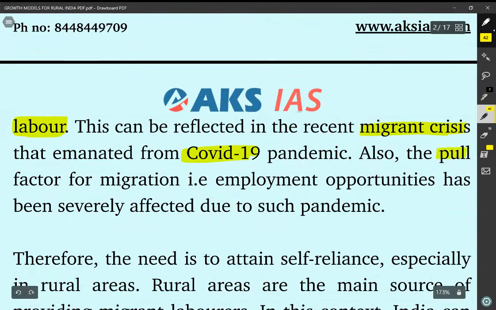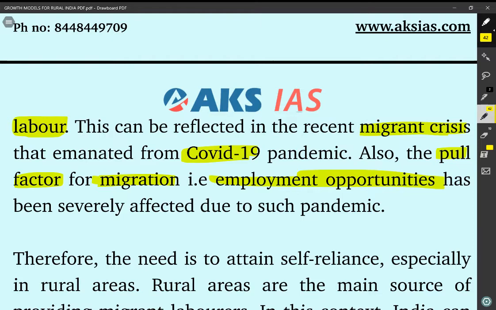Also, the pull factor for migration, that is employment opportunities, has been severely affected due to such a pandemic. So what is a pull factor for a particular person to migrate from rural areas to urban areas? Obviously the major factor is the employment opportunities in the urban areas. It was said that the urban areas have more employment opportunities, so people were migrating from rural to urban areas. However, during this pandemic, it got severely affected because of the lockdown.